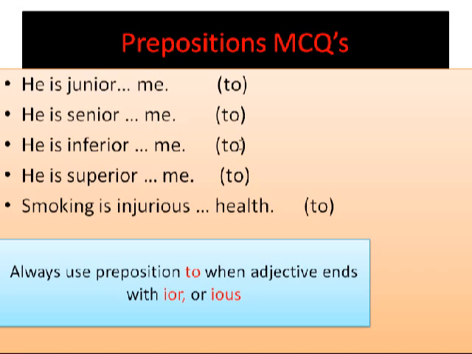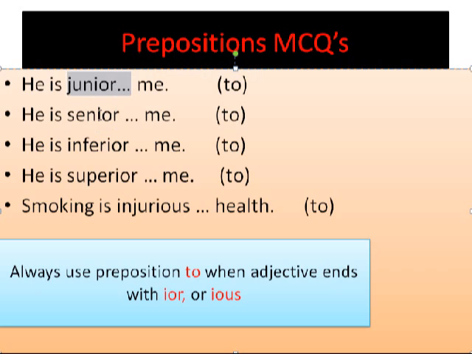Then we have another 5 sentences in which we will put the preposition to. Why? The rule is to always use the preposition to when the adjective ends with IOR or IOUS. Look at this: junior, senior, inferior, superior, or injurious. Junior ends with IOR.